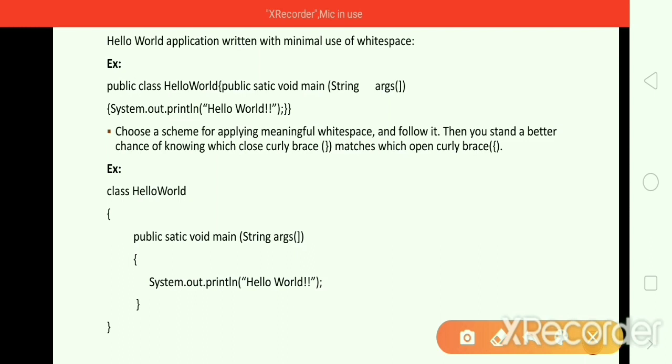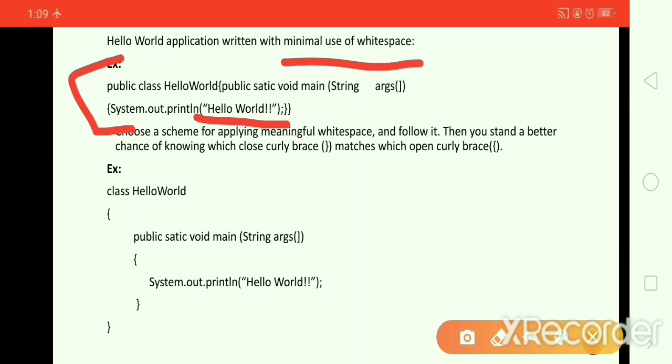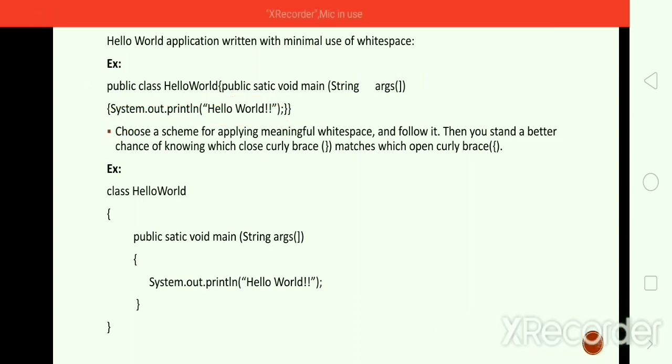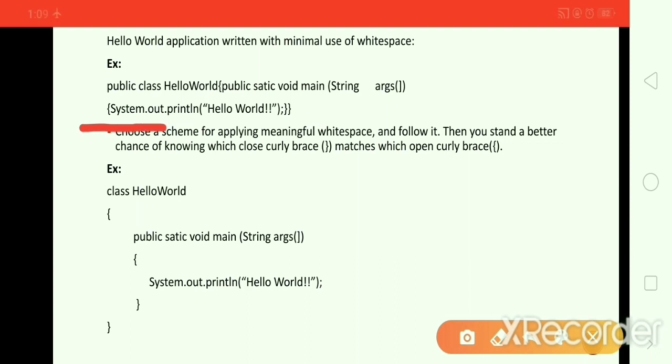Here we have a source code for demonstration purposes of white space. In this we are printing hello world to the standard output, and we are making minimal use of white space in this source code. You can observe here: public class HelloWorld. Again in the current line itself we are continuing the source code. In the next line we have a curly brace, again we are continuing System.out.println hello world. Again we are closing the curly braces in the current line itself. We are not using white spaces. We are making minimal use of white space here.